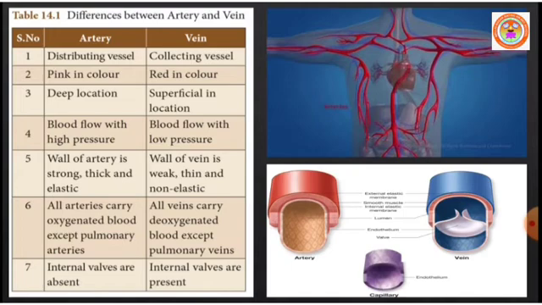So pulmonary veins are exempted because they carry oxygen-rich blood from lungs to heart. Then the major internal difference: arteries do not have valves, but valves are seen in veins.